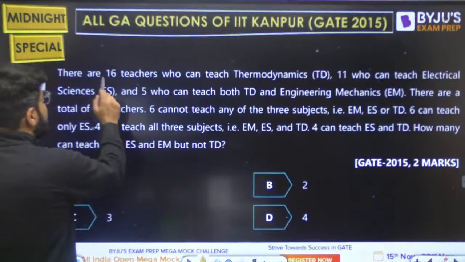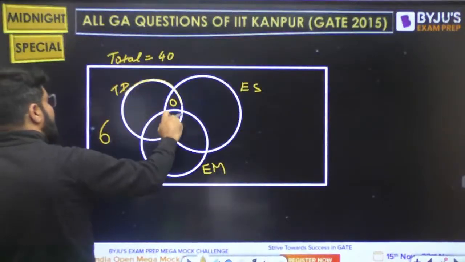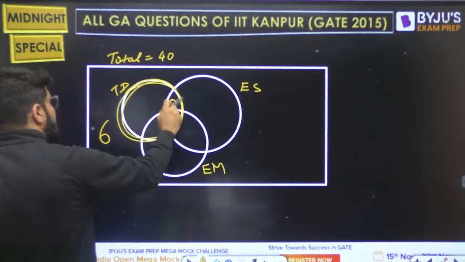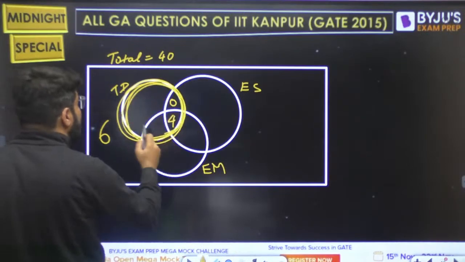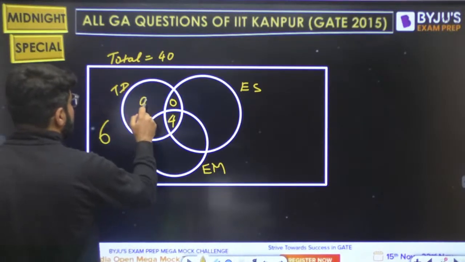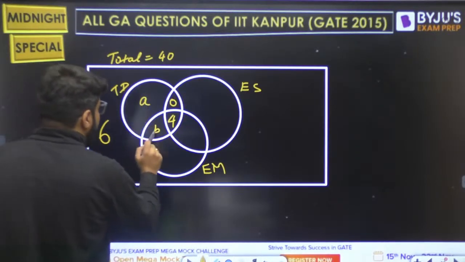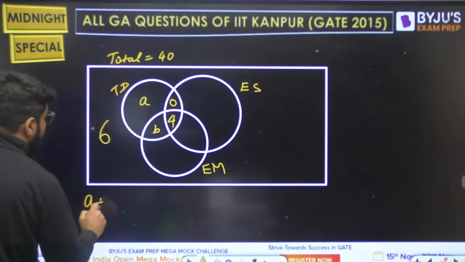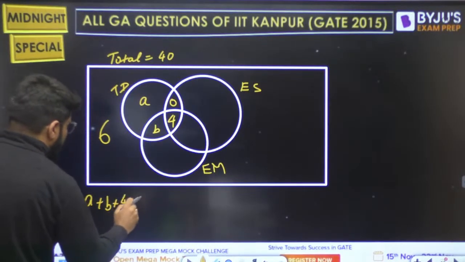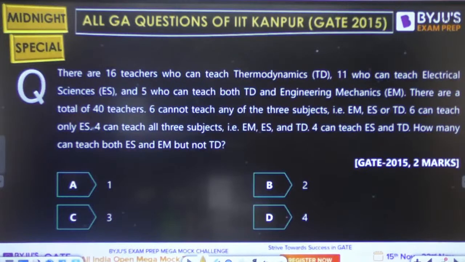Next, there are 16 teachers who can teach thermodynamics. Now when I say thermodynamics, it is the total of thermodynamics, and the total will be 16, right? So let's say this is A, this is B. A and B individually, if we break it, A plus B plus 4 plus 0. This is total thermodynamics, that is equal to 16. A relation will come from here. What else is there we can use here?